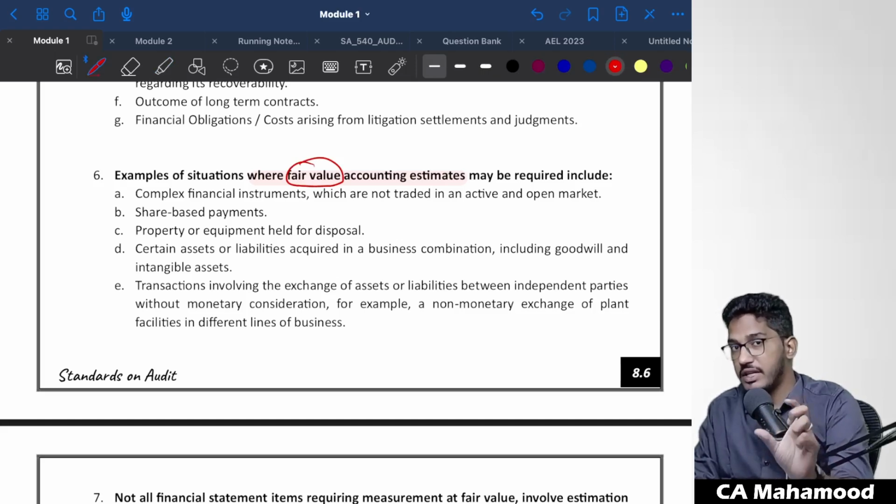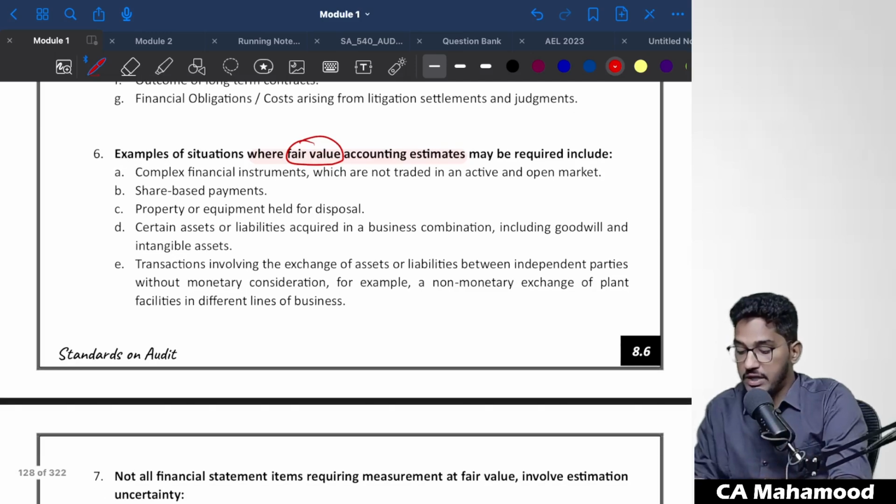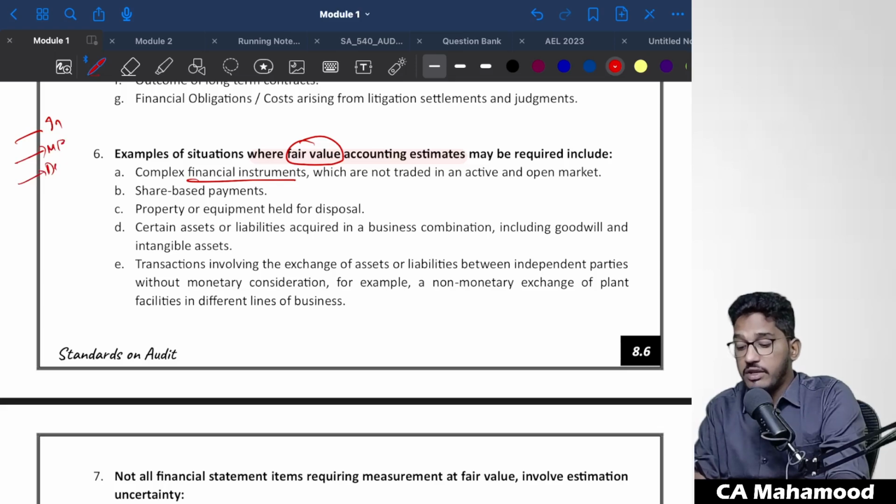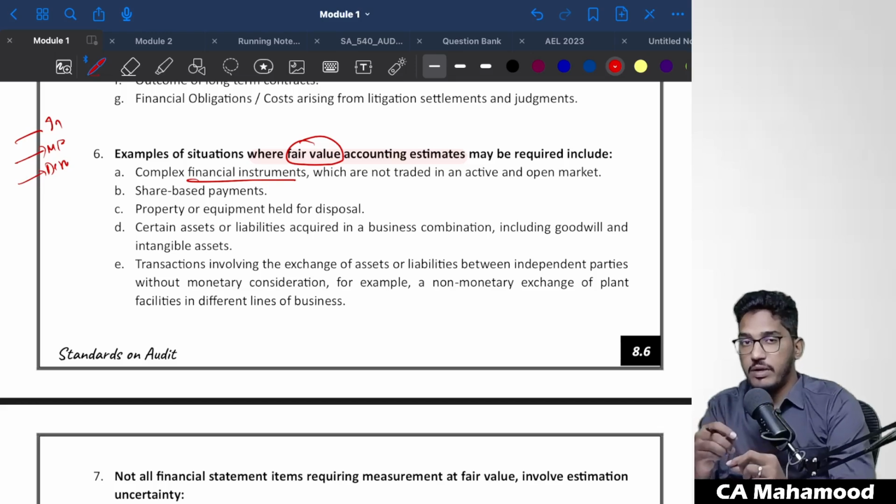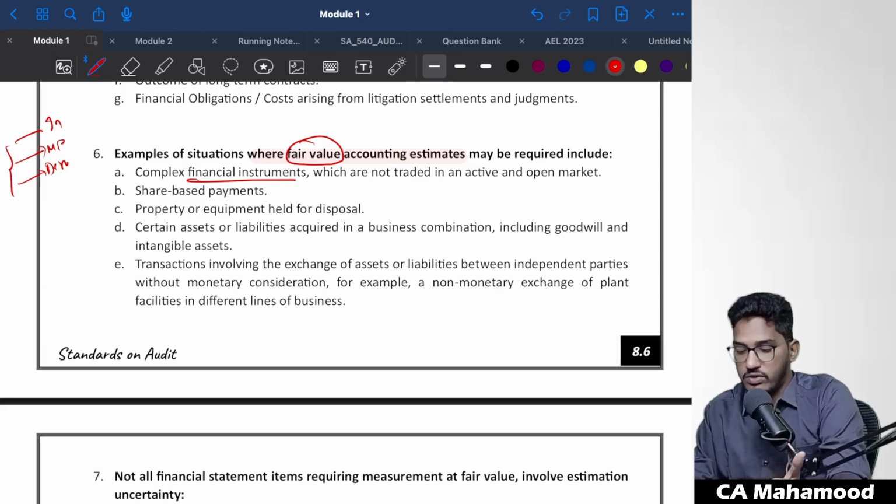Complex financial instruments which are not traded in an active and open market. Financial instruments like your company has invested in shares, mutual funds, other stock market investments, or derivative contracts like futures, options, calls. In these cases, we have to do the valuation of these instruments on the basis of fair value. So this is one accounting estimate where we use fair value.